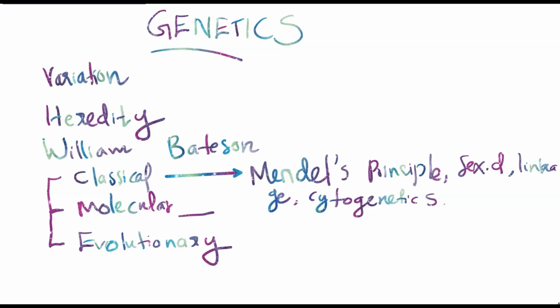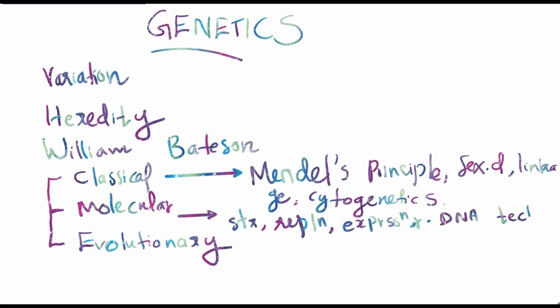Molecular genetics is related to the genetic material, such as structure, replication, and expression. Next, recombinant DNA techniques are also included in molecular genetics.